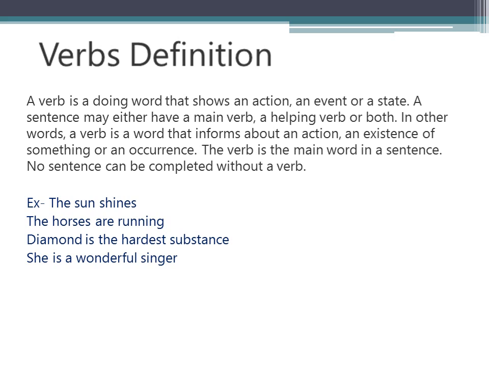So next is diamond is the hardest substance. So this relates to the definition also, like I was telling you, existence of something. So this is the example of that.